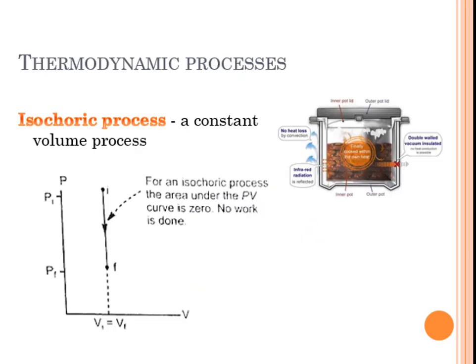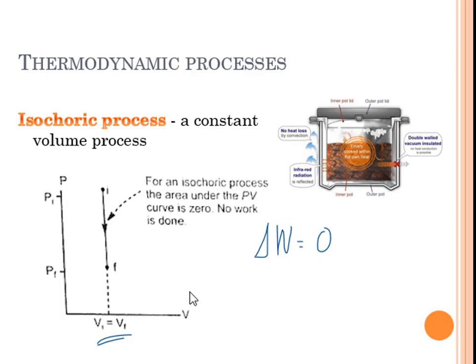As you can see here, it's an isochoric process, which is described as a constant volume process. You can see in the illustration that the volume is not changed. So you can also see here that there's no work done. So W is equal to 0, because when we say work done by the system, the volume can expand.